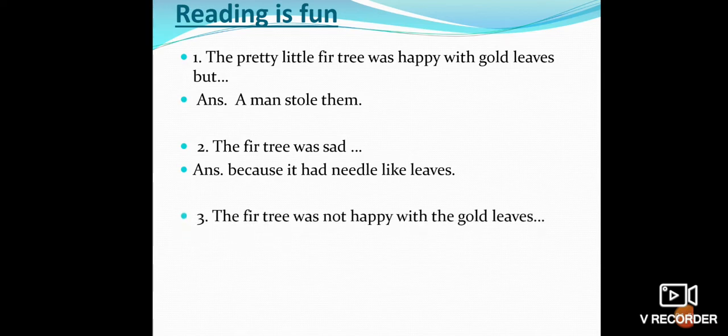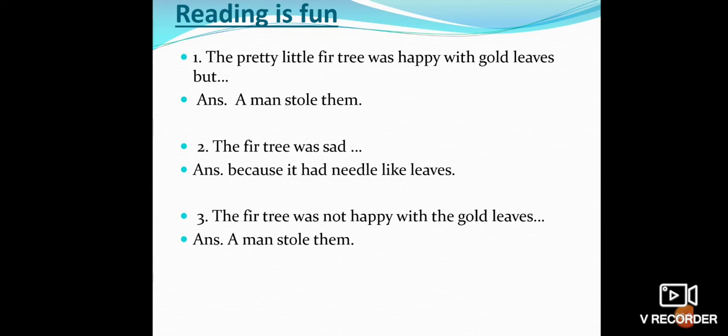The third question: the fir tree was not happy with the gold leaves. The options are: first option, because the goats came and ate them up; second option, a man stole them; and the third option, the gold leaves broke. Children, the correct answer is a man stole them.